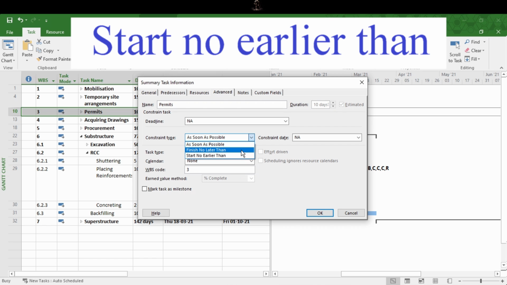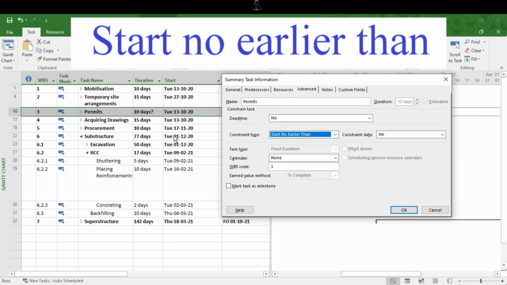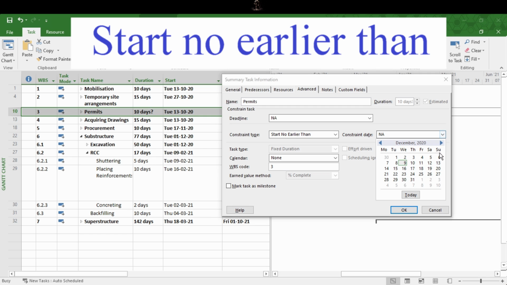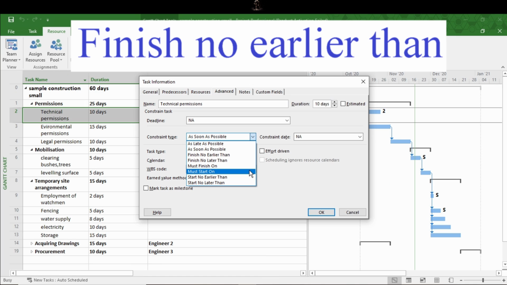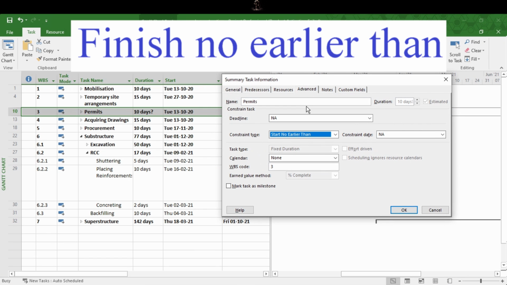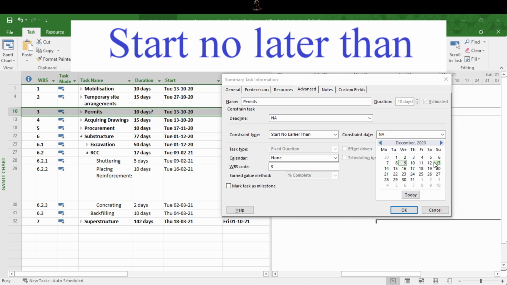Let's see start no earlier than. We use this partly flexible date constraint for tasks that can start only after a certain date. If you type a date in a task start field in Project that's scheduled from its start date, then Project sets the task to this constraint type. Finish no earlier than. In your project, some scenarios may come where you want a specific task to continue and not end till a specific date. If you type a date in the task's finish field in a project that's scheduled from its start date, Project gives this constraint type to activities.